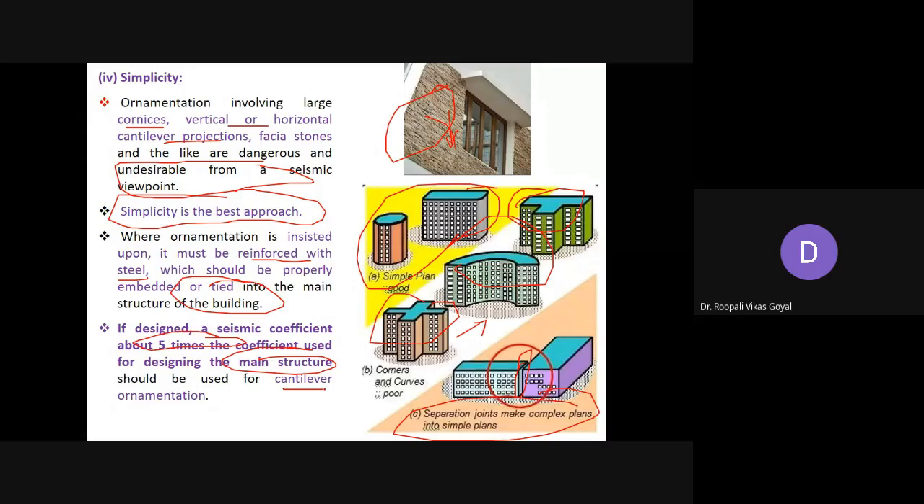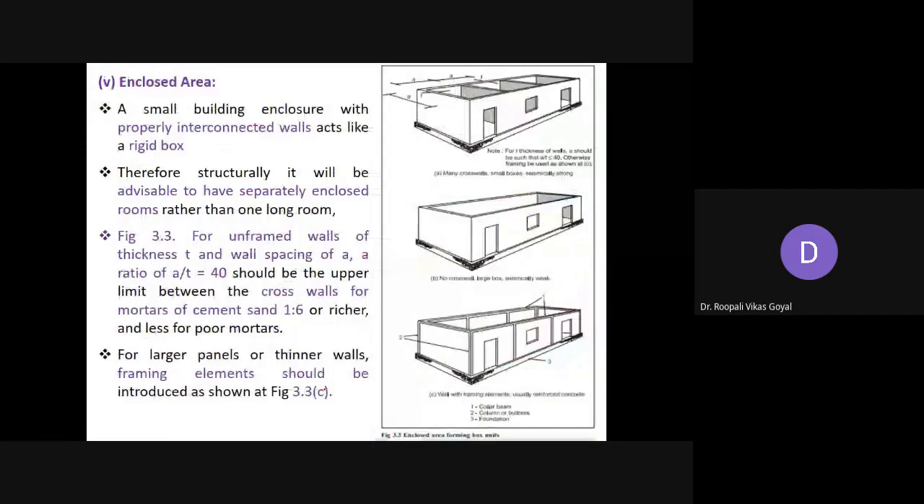Next is enclosed area. So here a small building enclosure with properly interconnected walls acts like a rigid box. वो rigid box की तरह काम करेगा. Okay. So therefore structurally it will be advisable to have separately enclosed rooms rather than one long room. Okay. So some separation. So this is not good. Okay, no cross wall, large box, it is seismically weak. So instead of that you can have many cross wall small boxes.